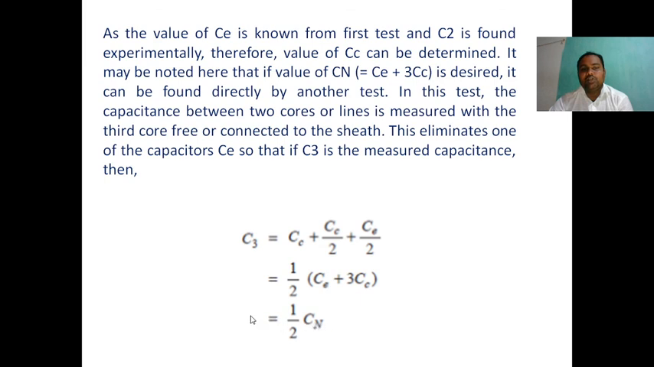Capacitance to neutral is equal to 2 times C3. This is a very important formula. C3 is equal to 1 by 2 times Cn, so Cn is equal to 2 times C3. In this way, we can calculate the Ce and Cc values.